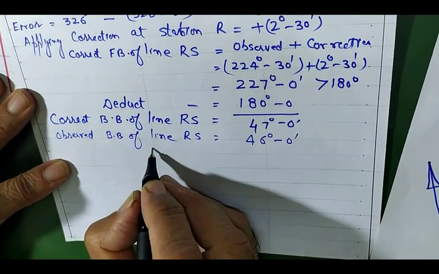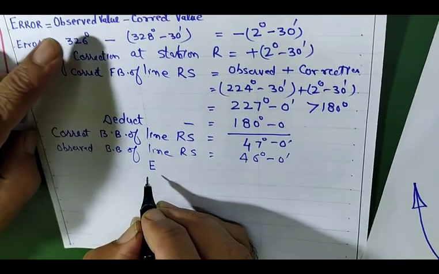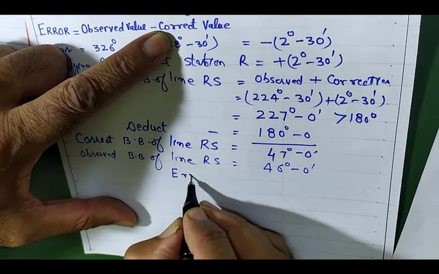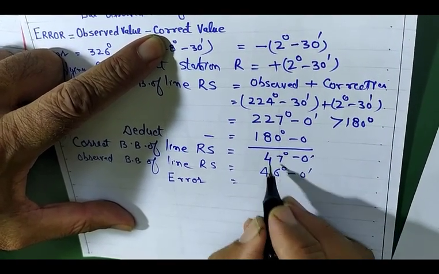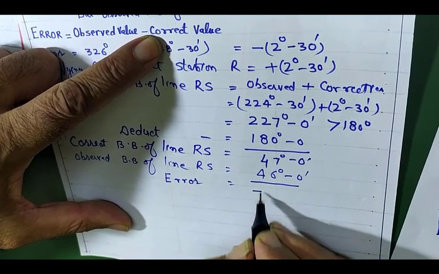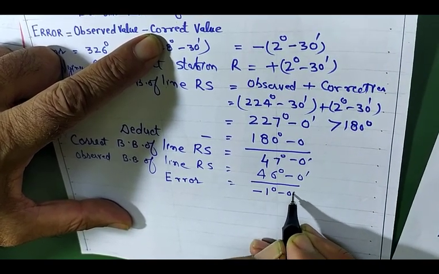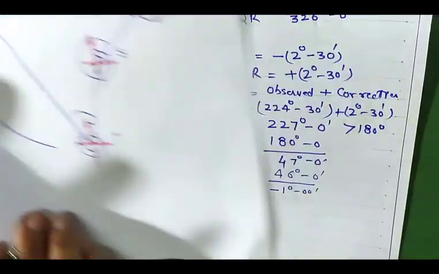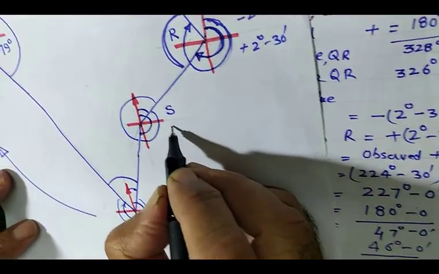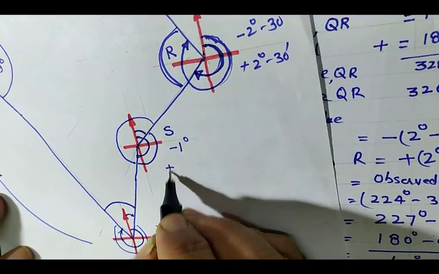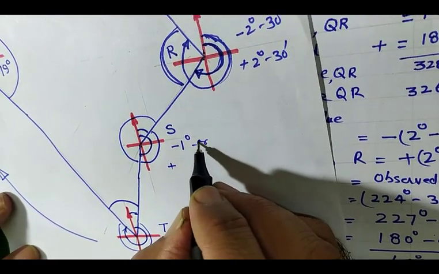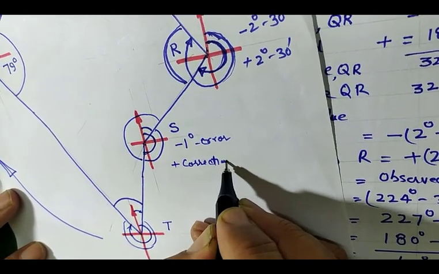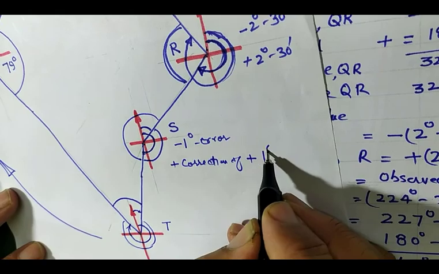So then there is an error. Error is again observed value minus correct value. Observed is 46 degree and the other is 47, so this comes to be minus 1 degree. Okay, this is the error at station S. At station S, there is an error of minus 1 degree, and you apply the correction. This is the error. You apply correction of plus 1 degree at station S.